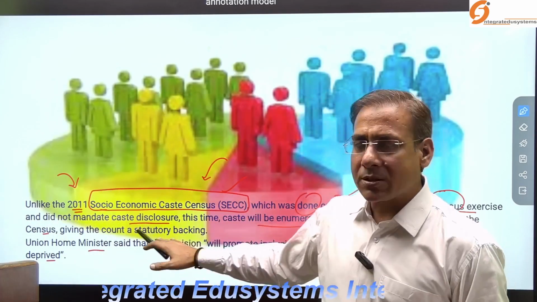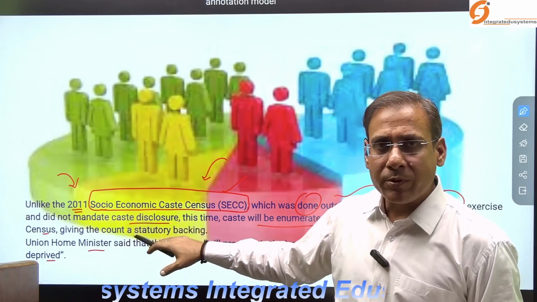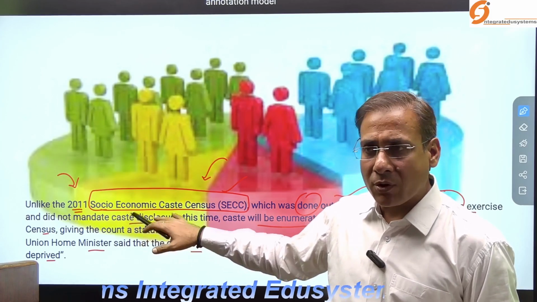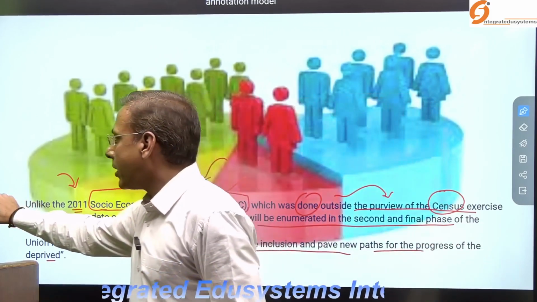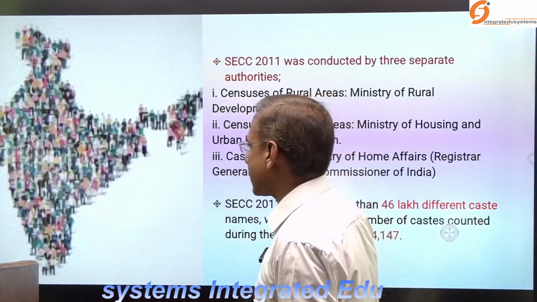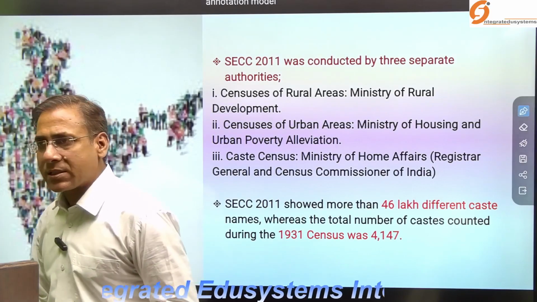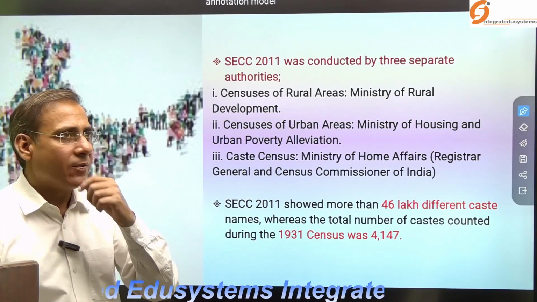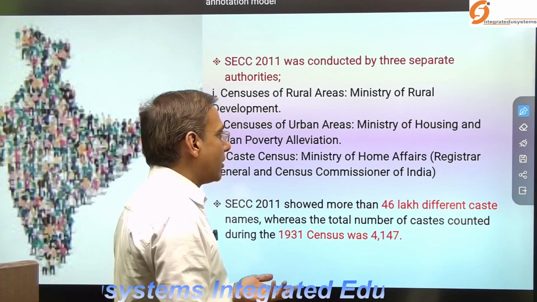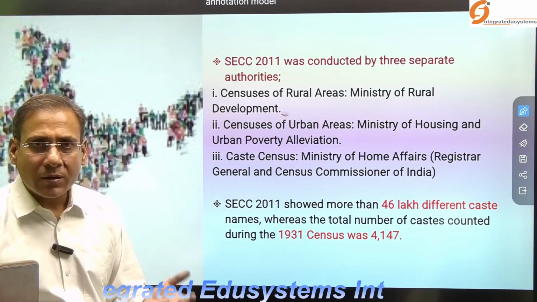What Mr. Shah, the Home Minister, stated is that it proves good and beneficial for the deprived section. Now let's understand another dimension of this census. The socio-economic caste census survey, as I have said, was conducted outside the purview of the census.